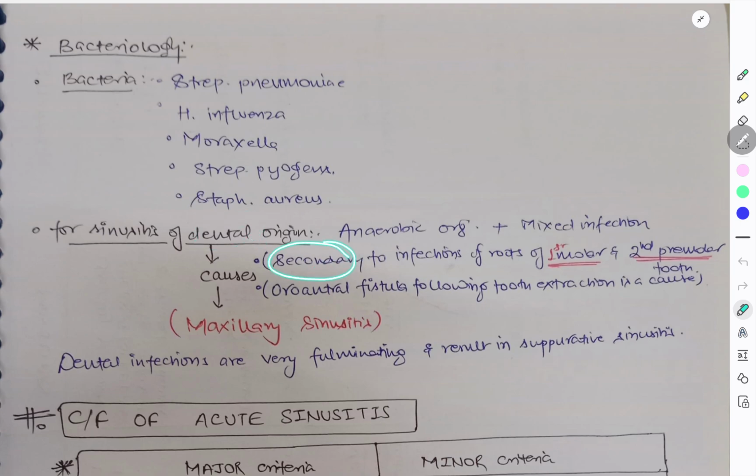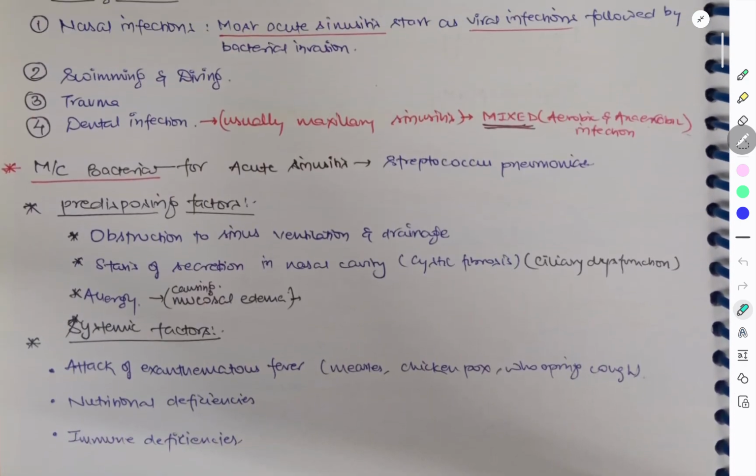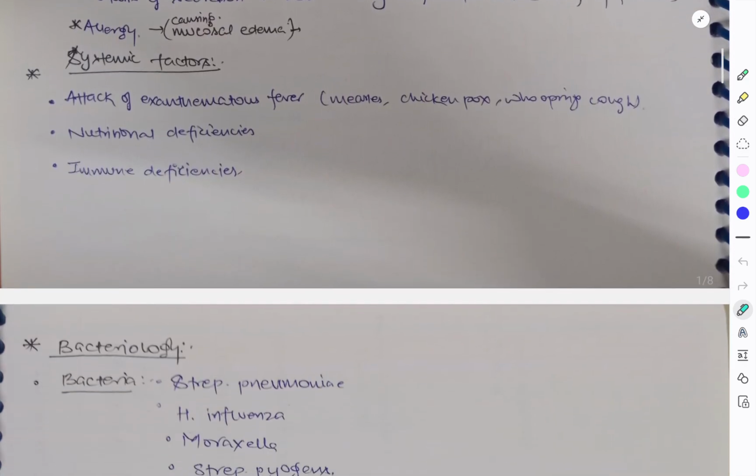Now, what are the dental causes? If there is infection of the first molar and second premolar tooth, it can spread to the maxillary sinus. An oroantral fistula following tooth extraction may also be a cause of sinusitis. So tooth extraction and infection of the first molar and second premolar tooth. Dental infections are very fulminating and result in suppurative sinusitis. So till here we have seen the introduction and causes of sinusitis.